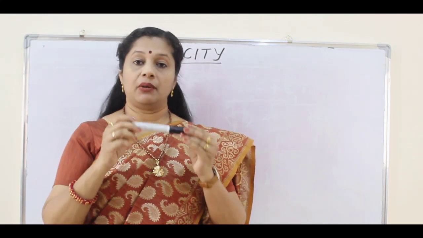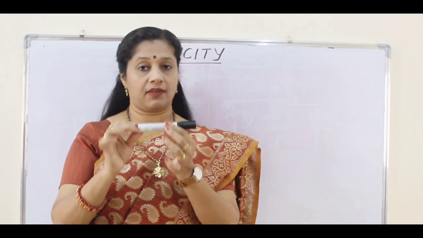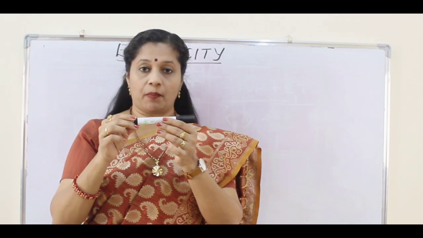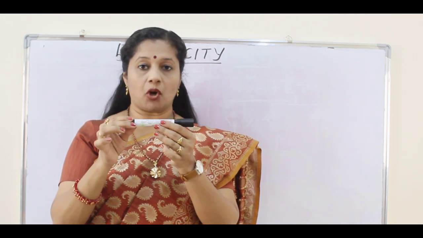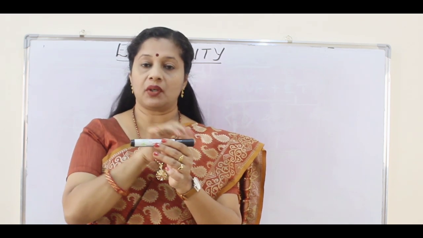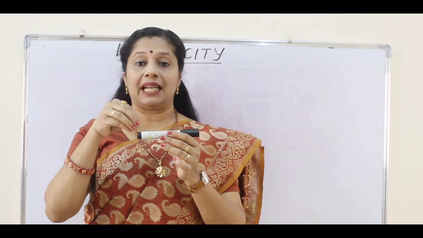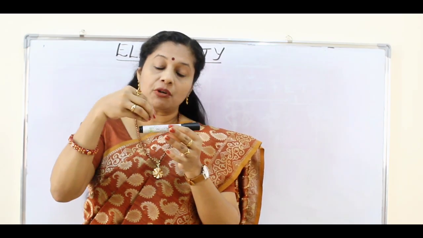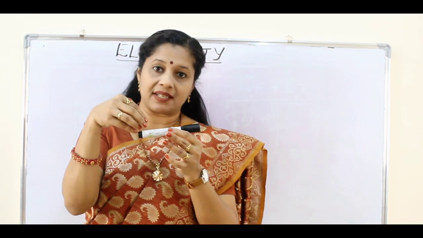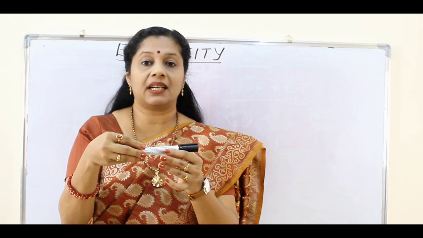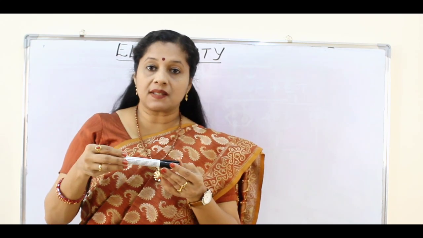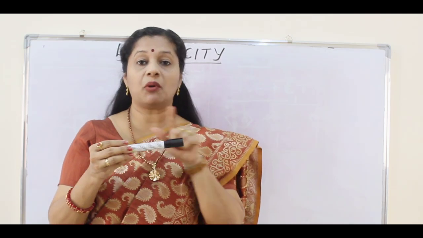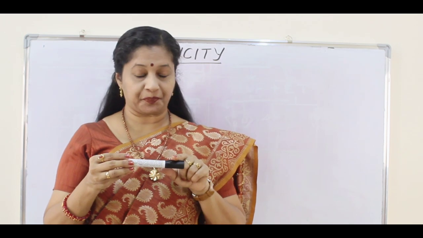Suppose you imagine this is an electric wire, maybe a copper wire. We know copper is a very good conductor, right? So in a copper wire, if I simply keep this copper wire like this, is energy flowing or is electric current there? No. We learned flow of electrons is current. For electrons to flow, there should be an electric pressure difference between the ends. Only then can the electrons flow. That difference is called the potential difference. Usually in a circuit, a battery or a cell will give the potential difference for the electrons to flow.